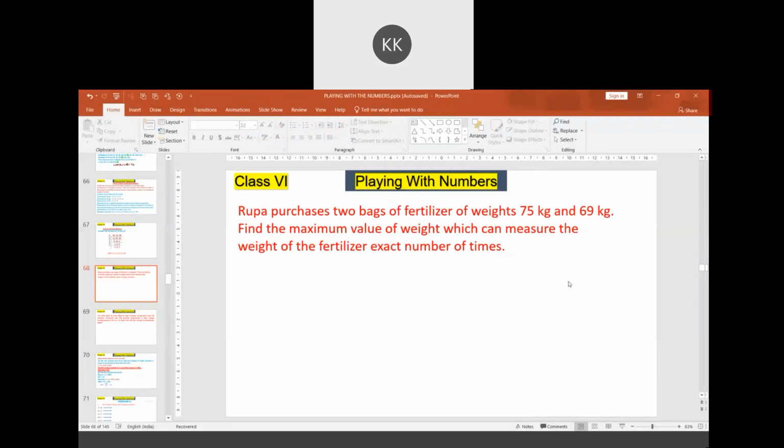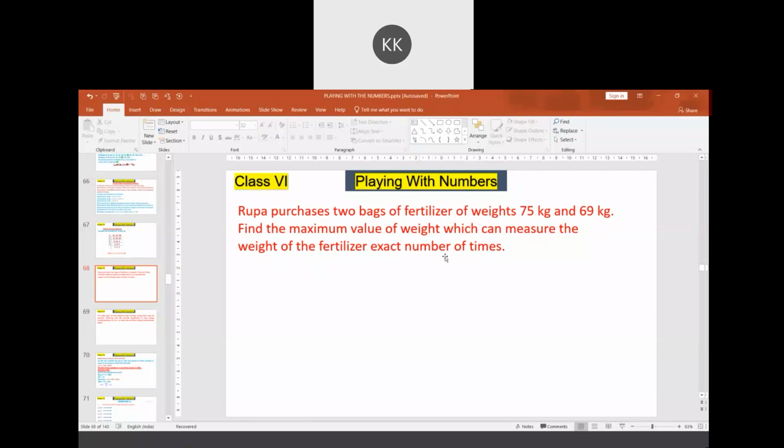Rupa purchases 2 bags of fertilizer of weight 75 kg and 69 kg. Find the maximum value of the weight which can measure the weight of the fertilizer an exact number of times. Here there are two weights given, 75 kg and 69 kg. We need to find the maximum value of the weight which can measure the weight of the fertilizer an exact number of times. Is this question related to the highest common factor or the least common multiple?